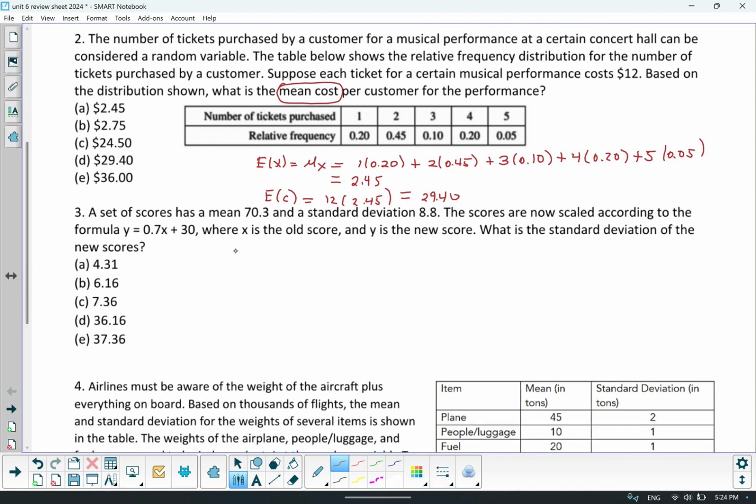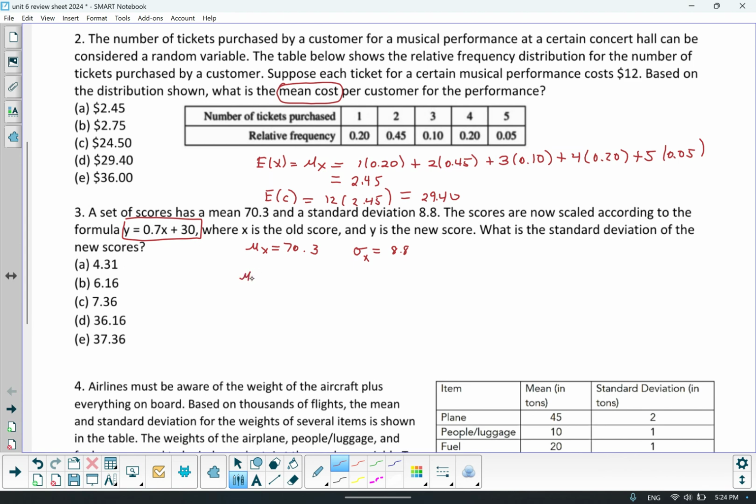For problem number 3, you're told that the mean of a set of scores is 70.3, and the standard deviation is 8.8, and now they're being scaled by the following equation. And we don't have the raw values, but from that equation and the original mean and original standard deviation, they want you to find the new standard deviation.